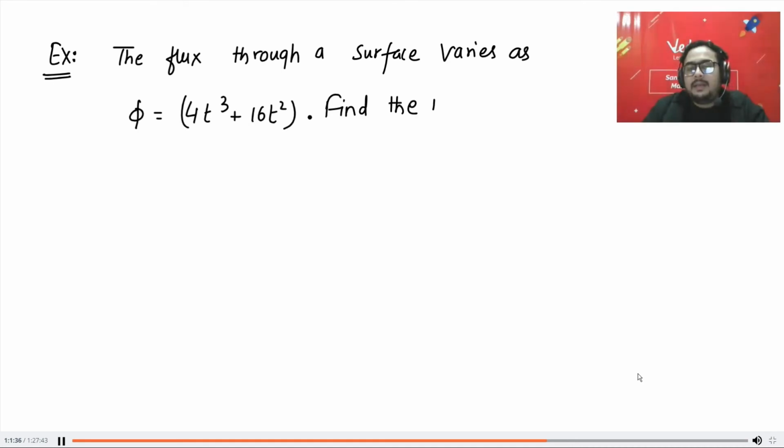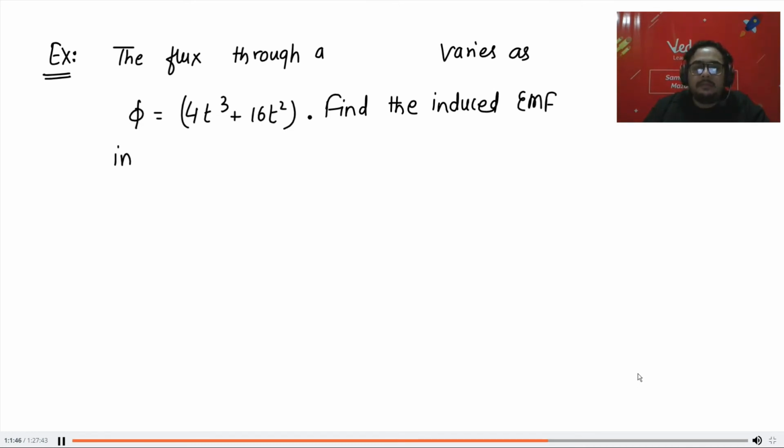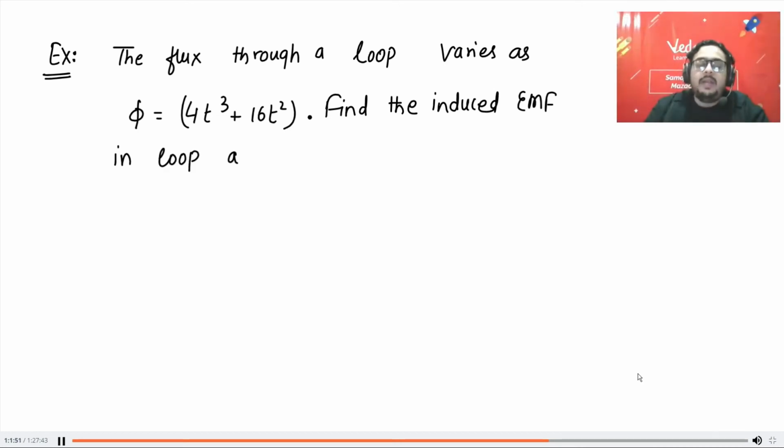Find the induced EMF in the loop at t is equal to 2 seconds. Now this is the question that we need to solve.